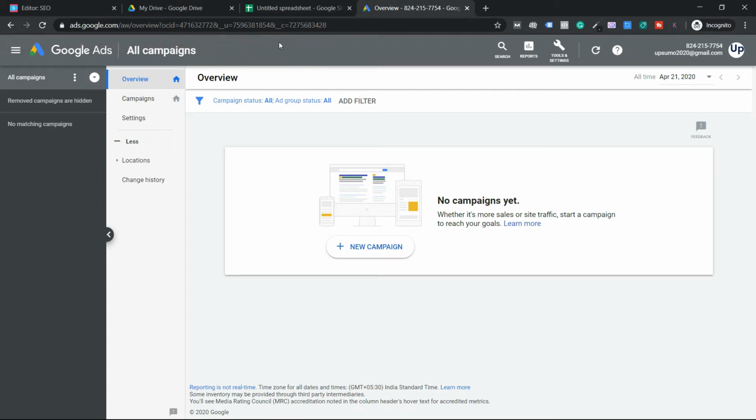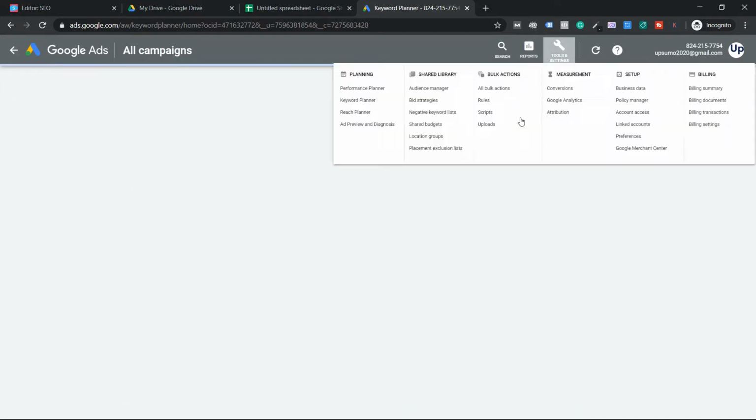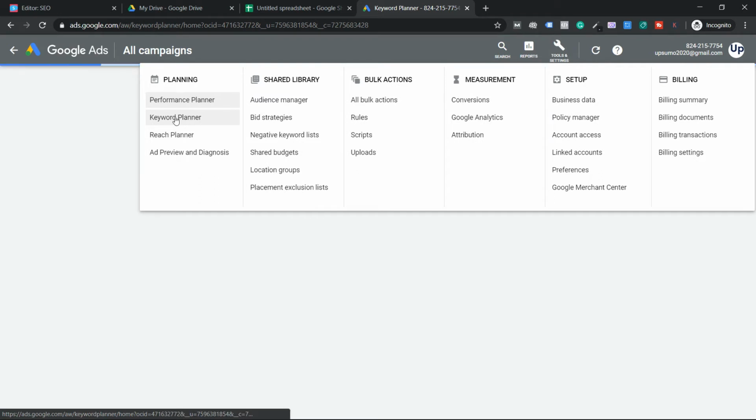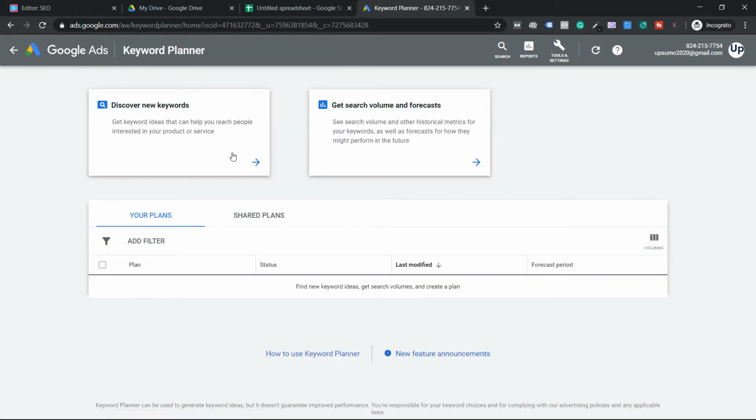Once you do this step, now what I want you to do is click on tools. There's an option called keyword planner under planning. Okay, click on Google Keyword Planner. So this is the most important tool. Trust me, guys, there is no tool on the planet that comes close to Google Keyword Planner. I've pretty much tried every tool, guys.